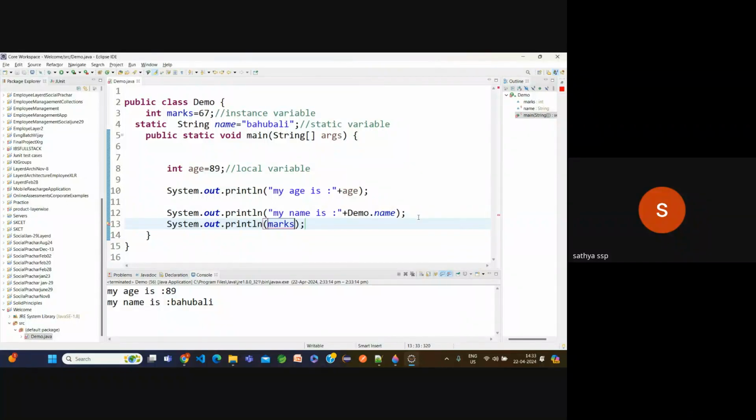Why? Now it is an instance variable. How can I call an instance variable? By using object reference. If you want to get an object reference, first we need to create what?